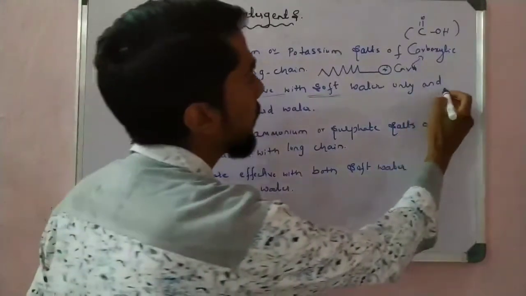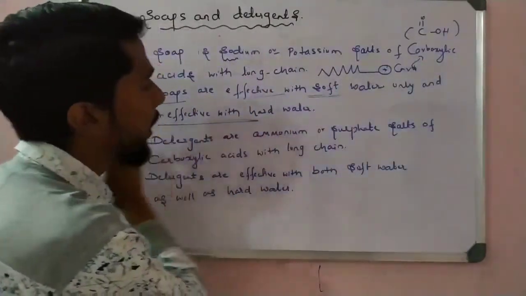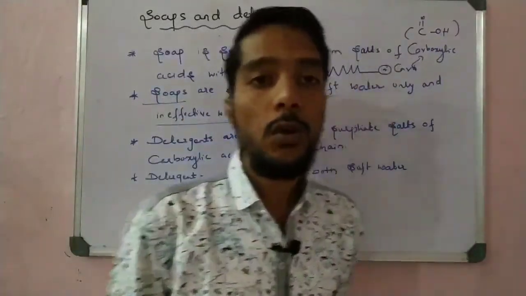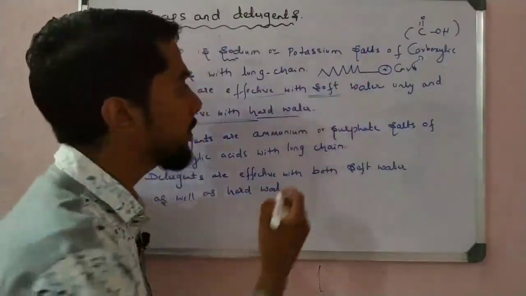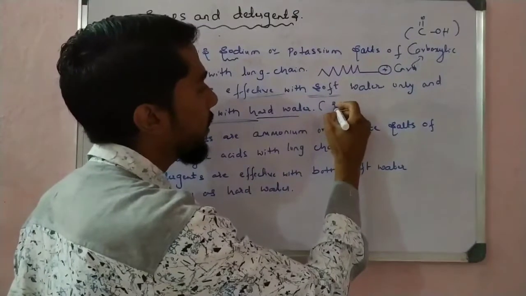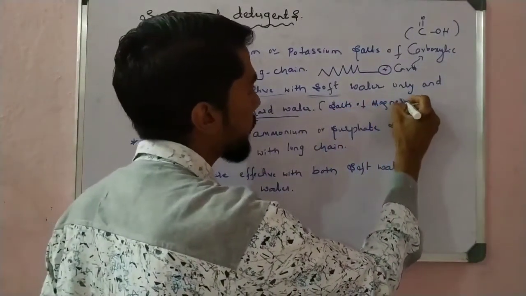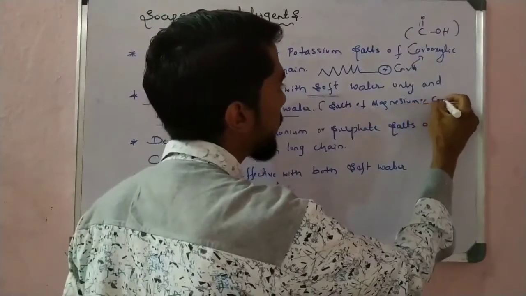But soaps are ineffective in hard water. Hard water contains salts of magnesium or calcium.